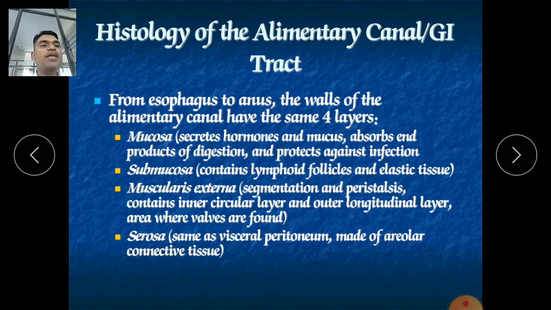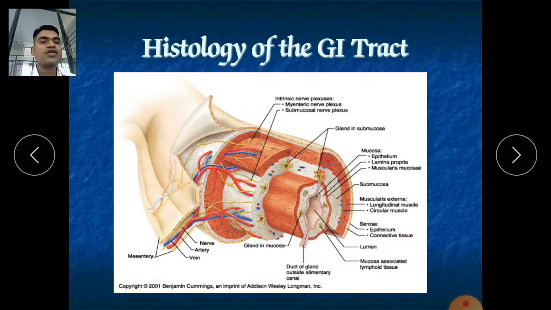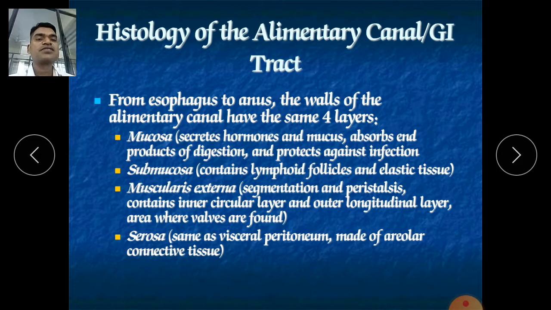Now, the histology of the alimentary canal or GI tract. This is very important. Here you can see the histology. It has various layers; it has 4 layers. First is the mucosa. What is mucosa? Here you can see, this is the mucosa.